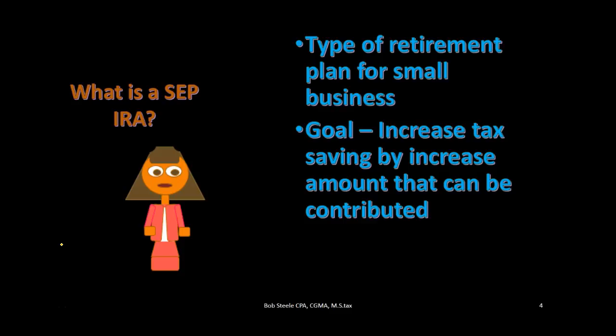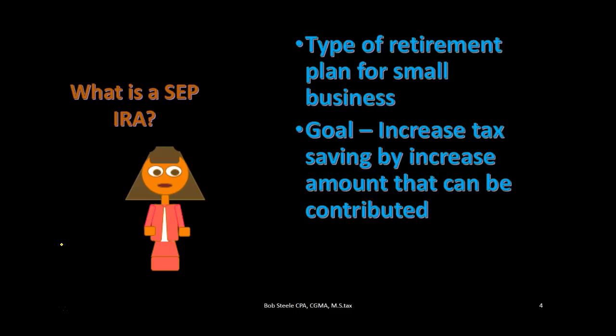Now, the benefit of the SEP IRA or the 401k plan over just an individual IRA generally is basically that we can put more into it, and that's the major goal. So when we think about a small business setting up some type of retirement plan like a SEP IRA, usually the benefit will be that we're trying to increase the amount that can be put into the plan and therefore reduce the taxable income, reducing the taxes in the year it is put into the plan.